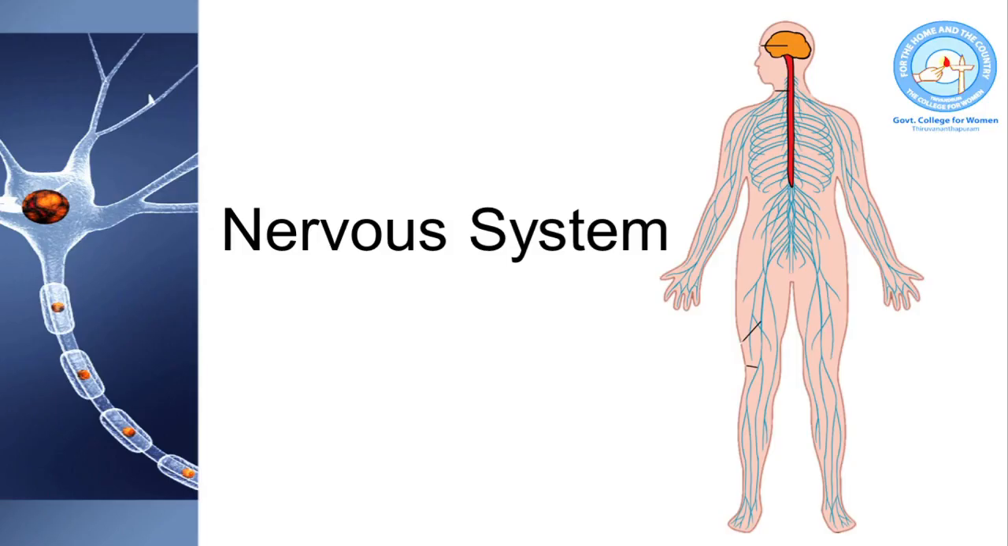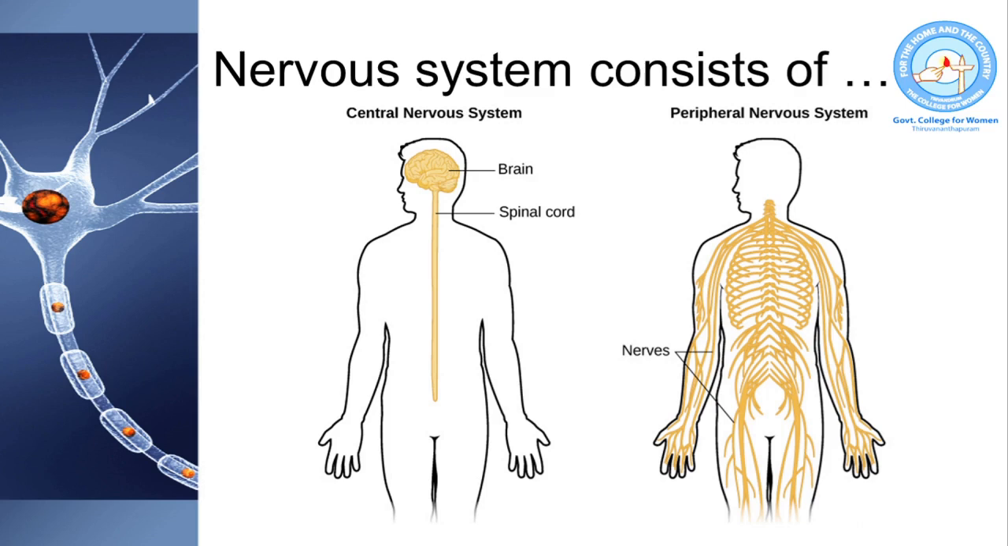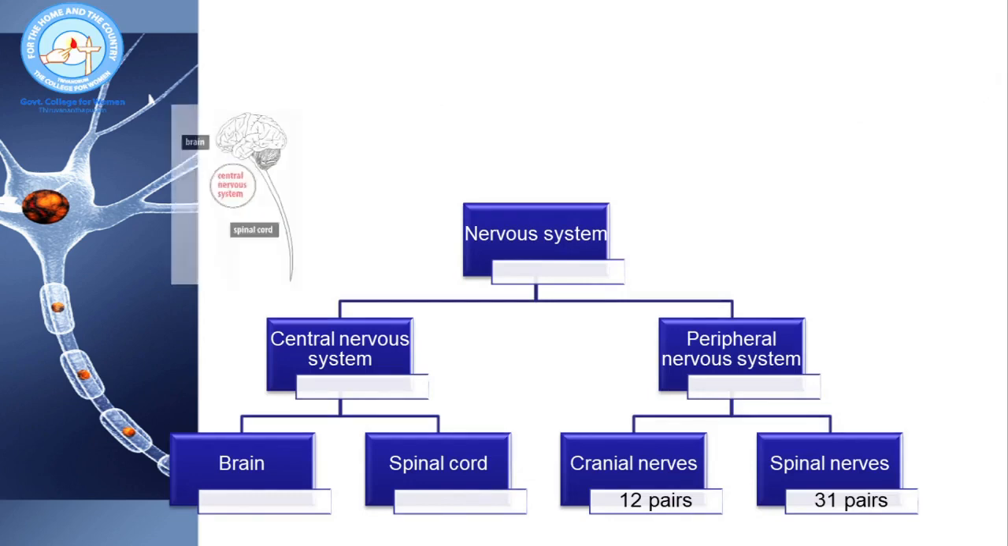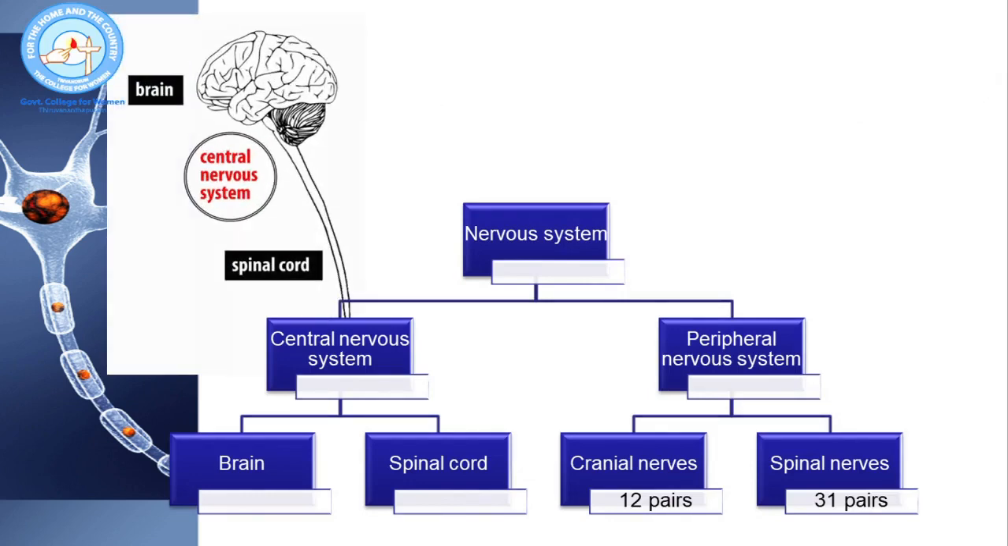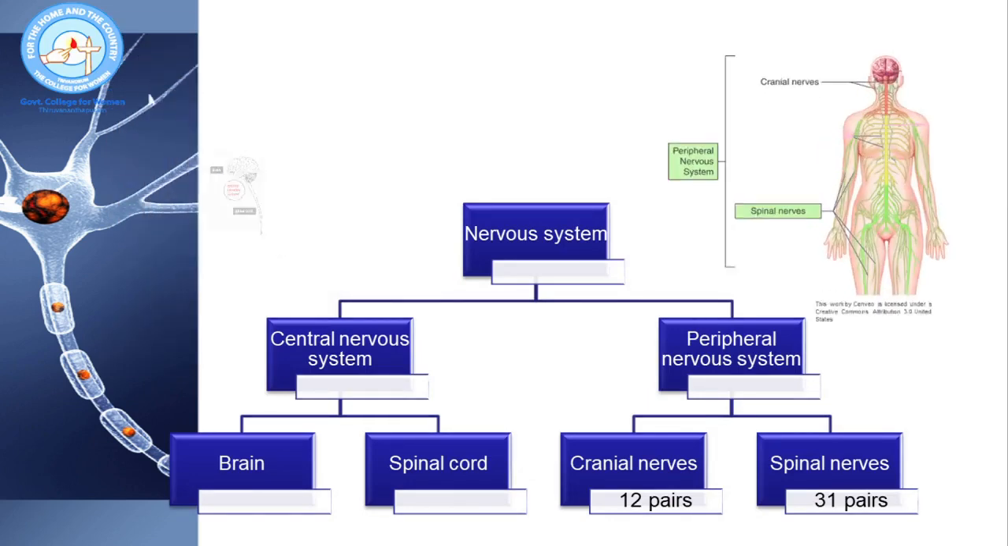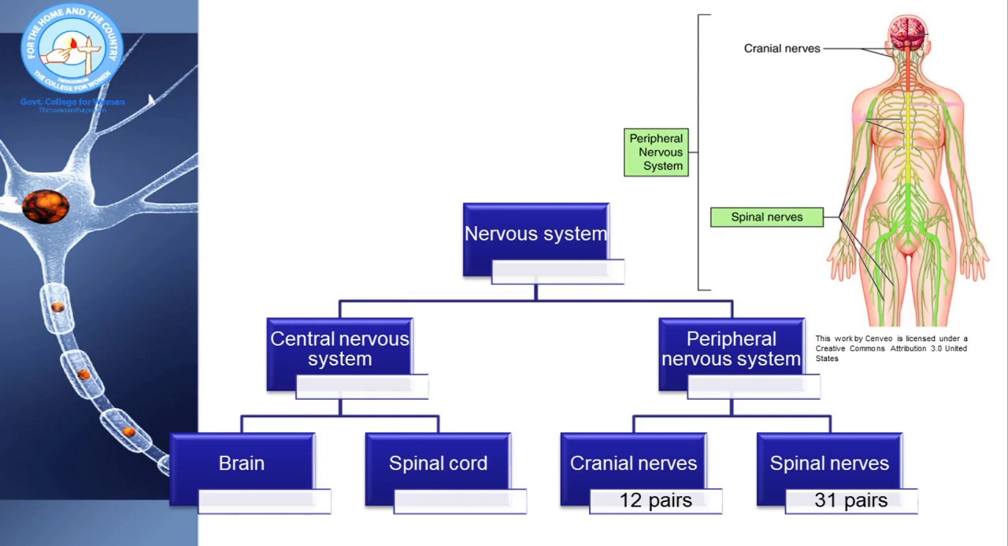We are now moving on to the next section, that is nervous system. Nervous system consists of central nervous system and peripheral nervous system. Central nervous system is formed of brain and spinal cord. Peripheral nervous system is formed of cranial nerves and spinal nerves. Cranial nerves are the nerves which are emerging from the brain, and spinal nerves are the nerves which are emerging from the spinal cord. We have 12 pairs of cranial nerves and 31 pairs of spinal nerves.